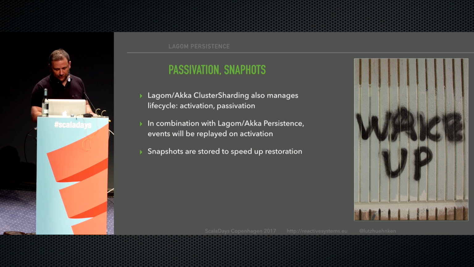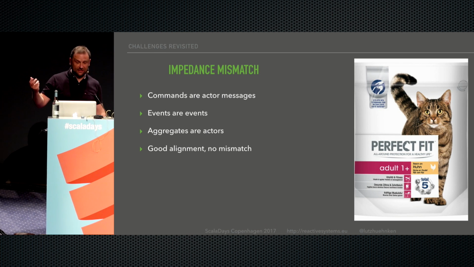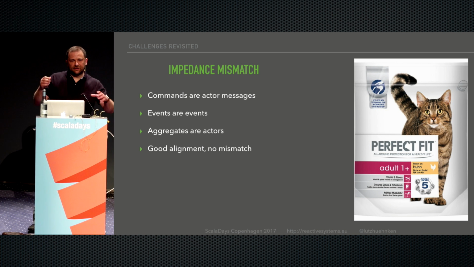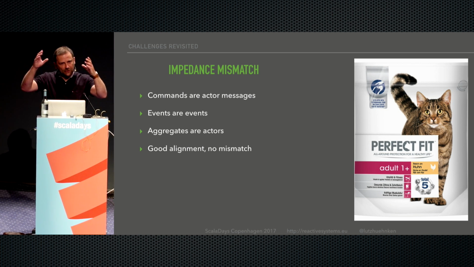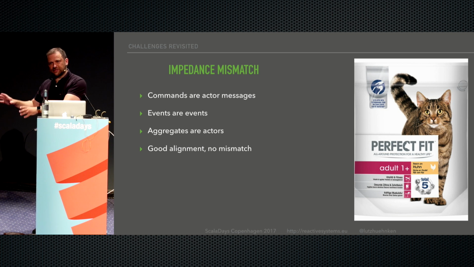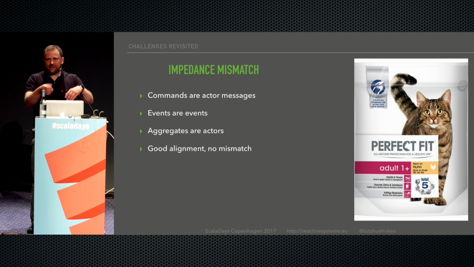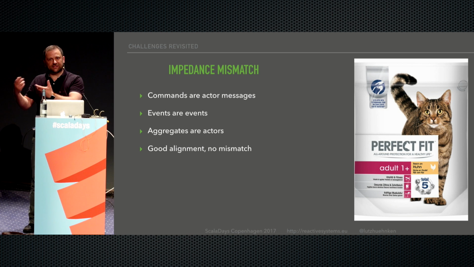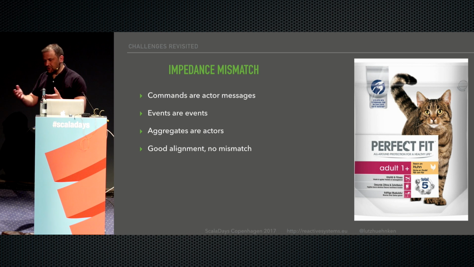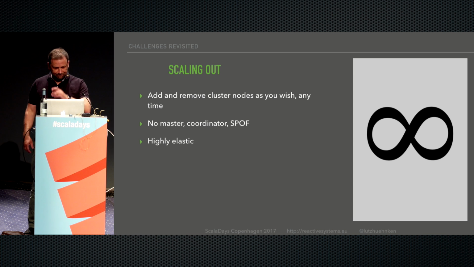Comparing this with the relational approach, in the relational approach we had this impedance mismatch. Here, if you remember this image with the blue arrow and the yellow thingies, this is the one-to-one mapping to the constructs we have in Scala or in the Lagom framework, right? The commands are actor messages, the events are events, the state is the state. There is no mismatch there. That's totally straightforward, great alignment.